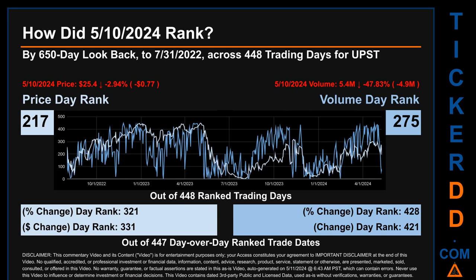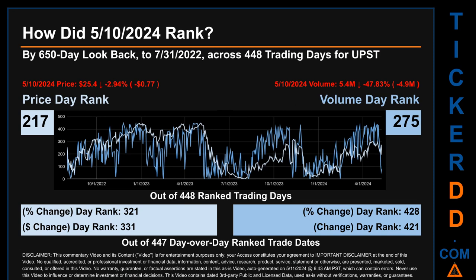How did the 10th of May 2024 rank for UPST? By 650 calendar day look back to July 31, 2022, across 448 trading days, of which the 10th of May 2024 price ranked 217 while its volume ranked 275. Each of the 448 trading days were ranked amongst themselves by highest end-of-day price and volume, with a rank of 1 being the highest and 448 being the lowest ranked day.